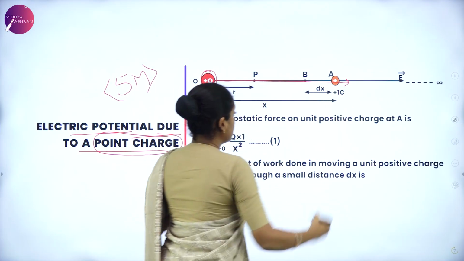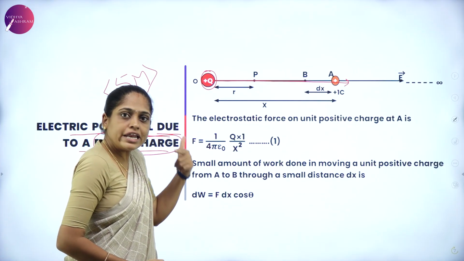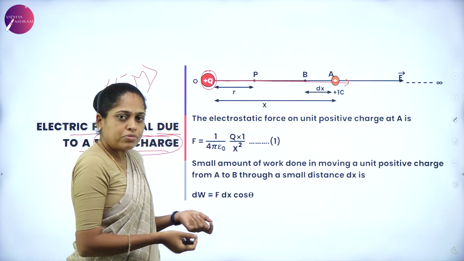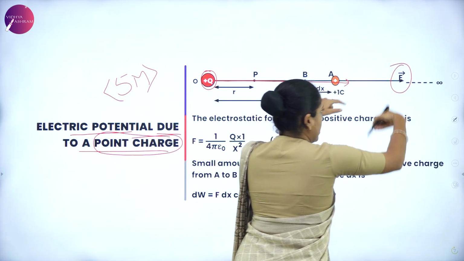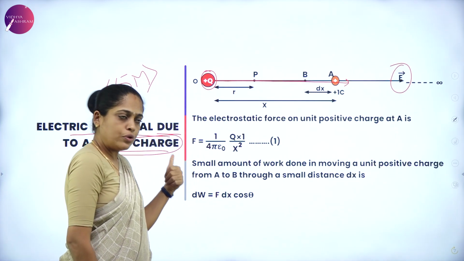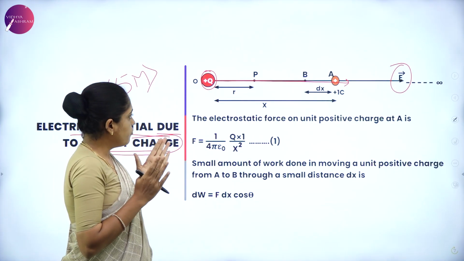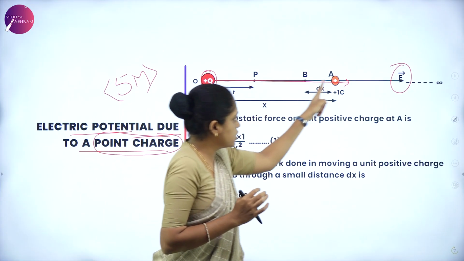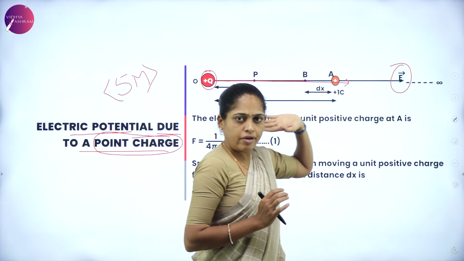As it is a positive charge, the electric field line must be away from the charge. So we have marked this electric field due to the point charge. It will be in all directions, but we have considered a specific direction. That direction we have represented here, which represents the electric field.